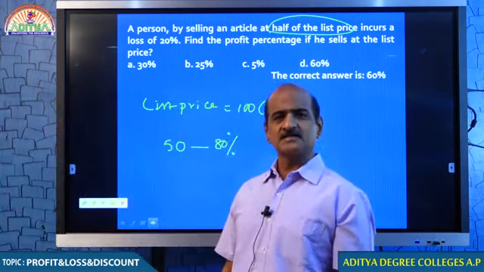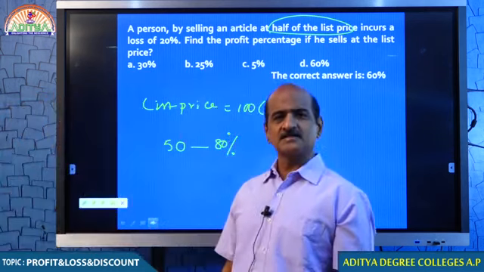But find the percentage if you sell at the list price. If you sell the same article at the list price, what must you be getting? 160. 160 means 60% profit. You understand? More than 100 is profit. 80% means 20% loss. 160% means 60% profit. Now I think you understand this, right?